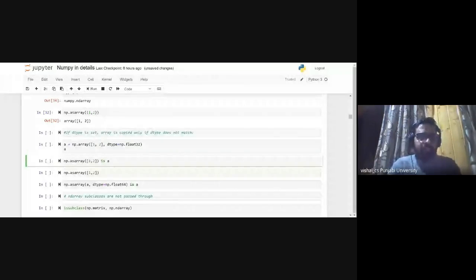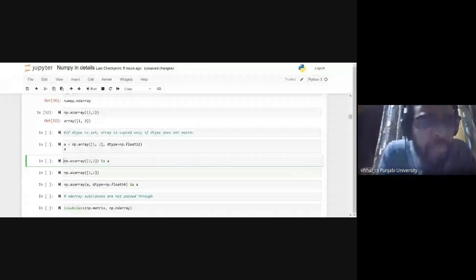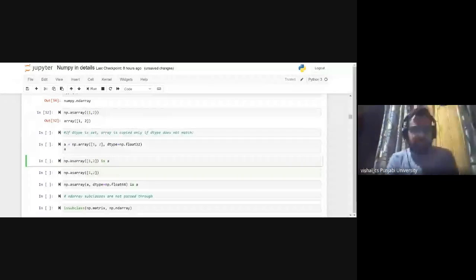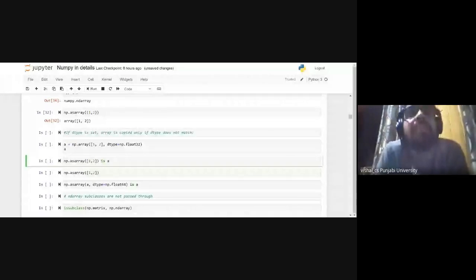Now, within the array function we can specify the name list, and after that we can specify the data type of the element, that I have already told you. Now, see here what is going on. np.asarray is a Boolean operation. What does it do?